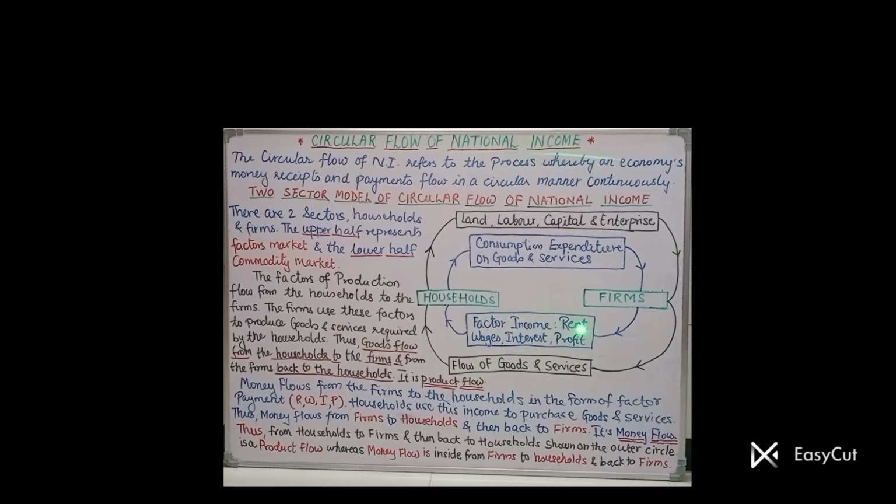So these are called factor payments, which is factor income of the factors, and payment for the firm. Same thing, but from a different perspective the name changes.